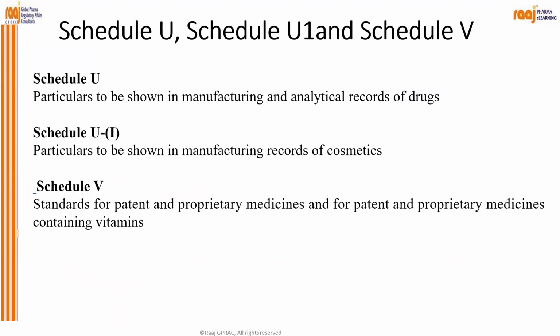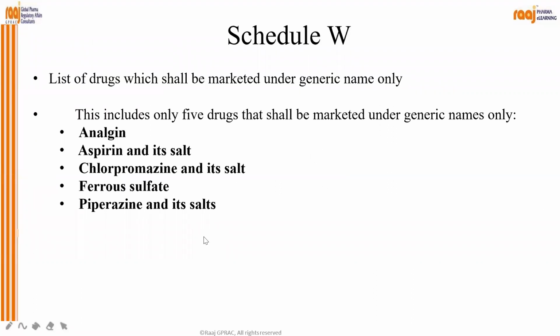Then Schedule U, U1 and Schedule V. U, particulars to be shown in the manufacturing and analytical records of drugs. U1, particulars to be shown in manufacturing record of cosmetics. Understood? And V is for vitamins. The standard for patent and proprietary medicine containing vitamins. Easy to remember. U is for drugs, the manufacturing and analytical record of drugs. U1, manufacturing records of cosmetics, and V is for vitamins.